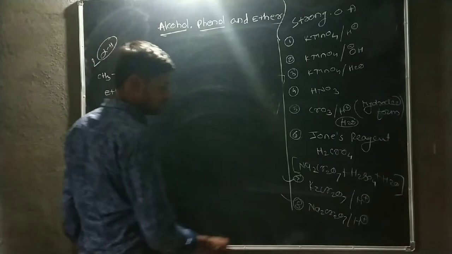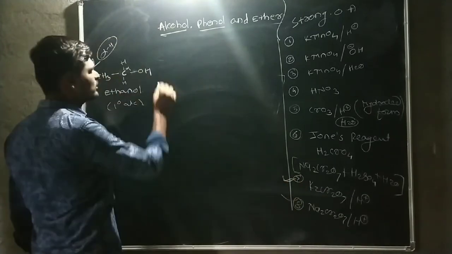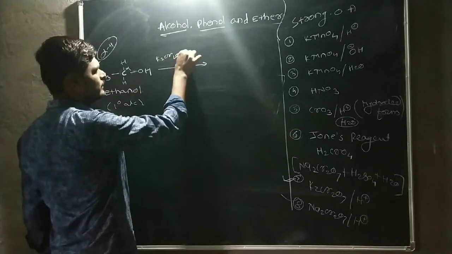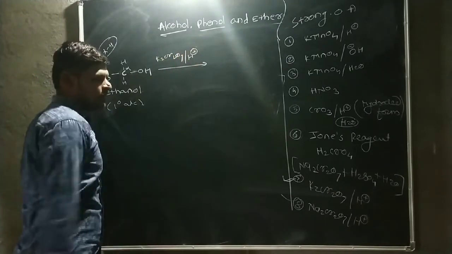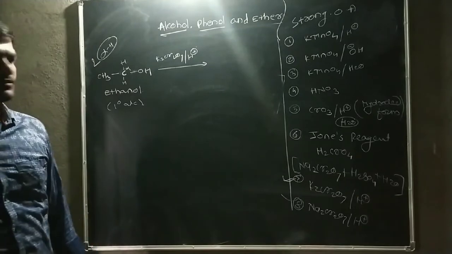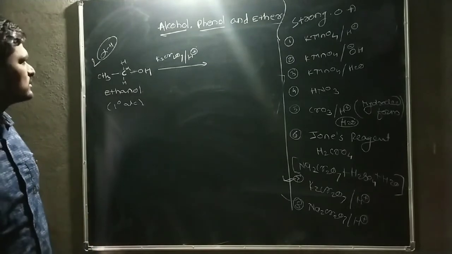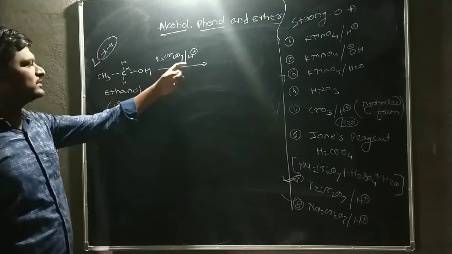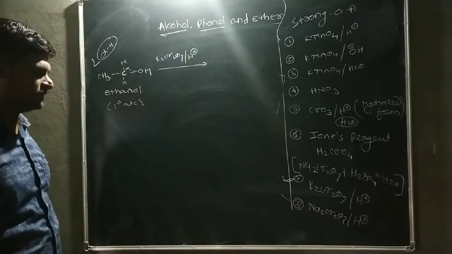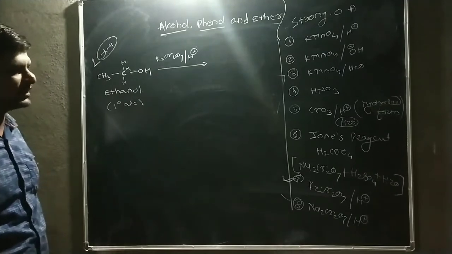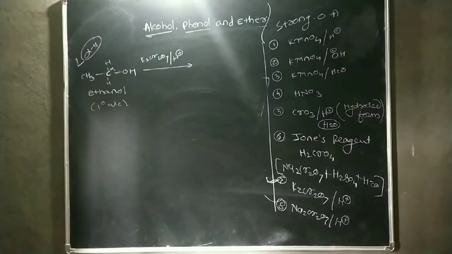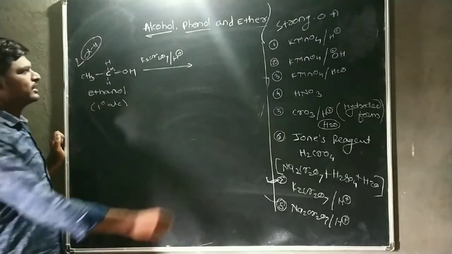Now we consider K2Cr2O7 in acidic medium. This is a strongest oxidizing agent.